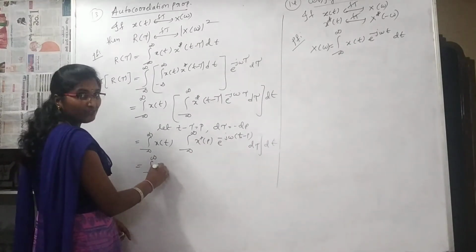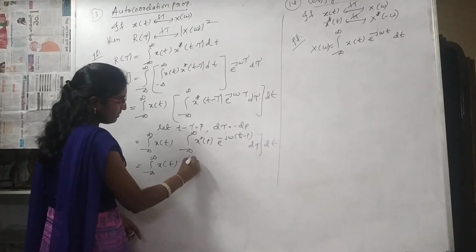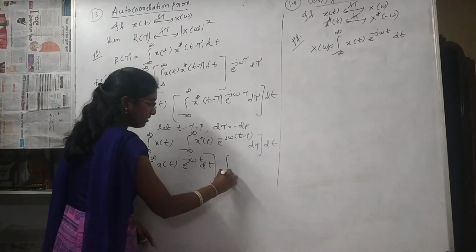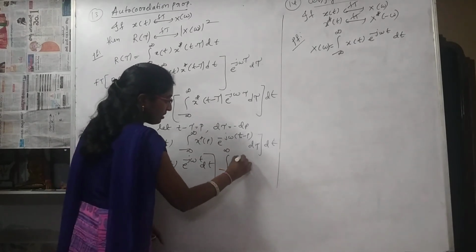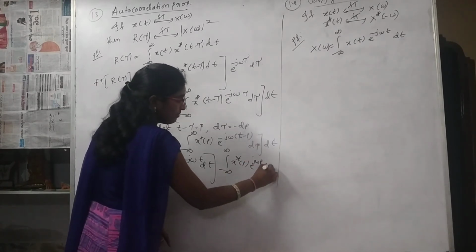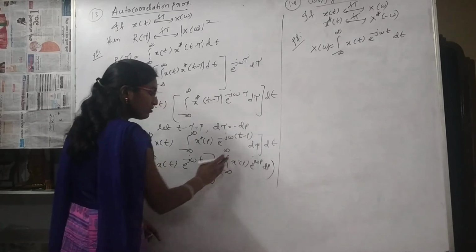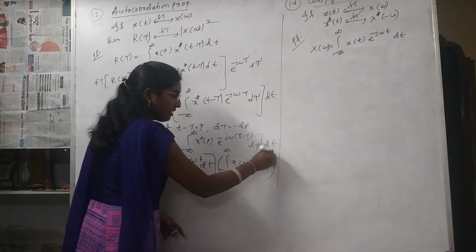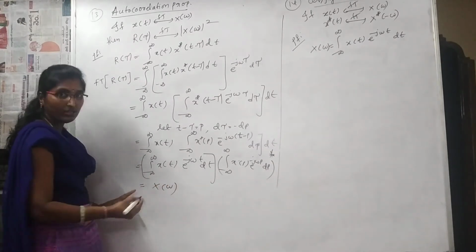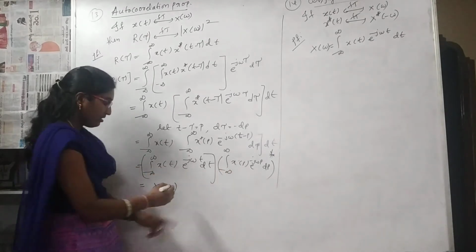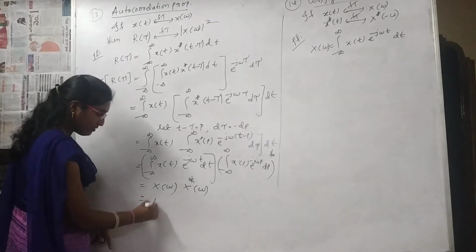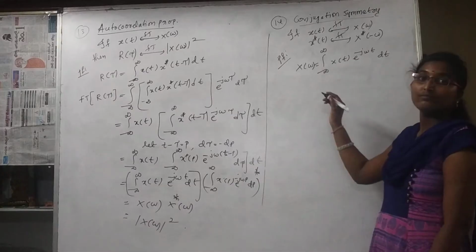Integral minus infinity to infinity x of t e power minus j omega t dt on one side, and integral minus infinity to infinity x star of p into e power j omega p dp. If I remove this conjugate and write it on the top, I can write minus. The first term is which formula? X of omega only, and the second term, with the other variable p, is x of omega, but with a conjugate. X of omega and x star of omega will be mod x of omega square.